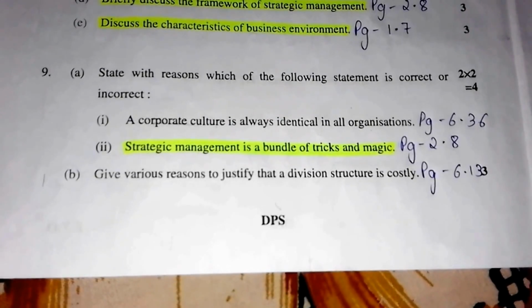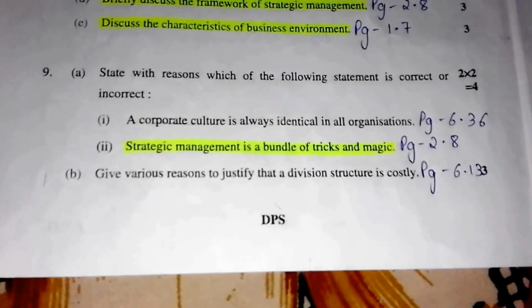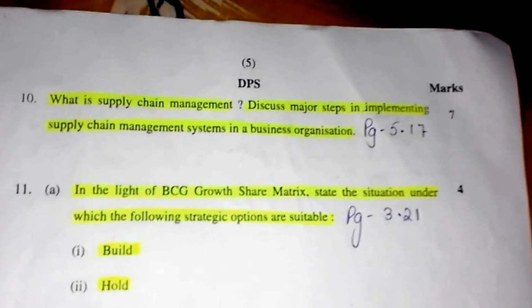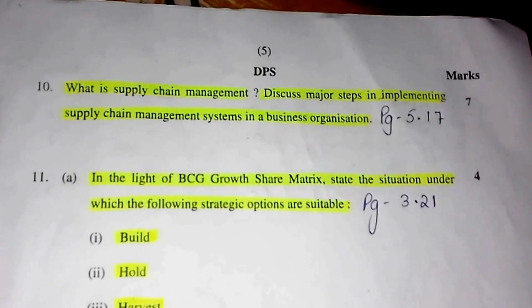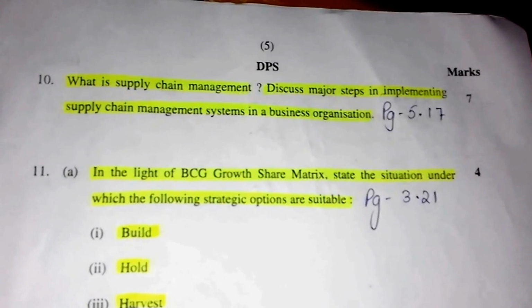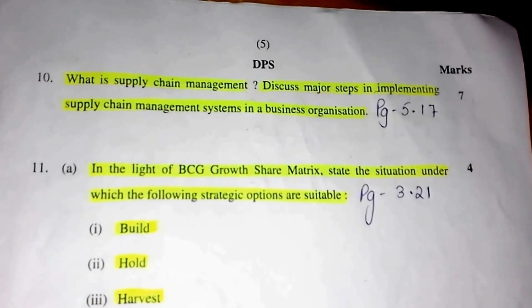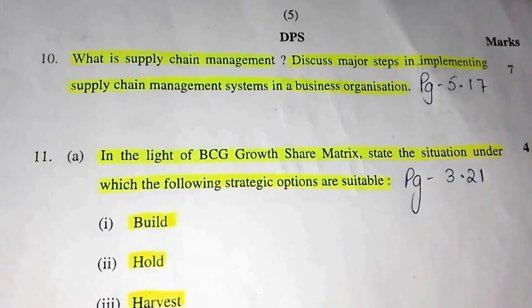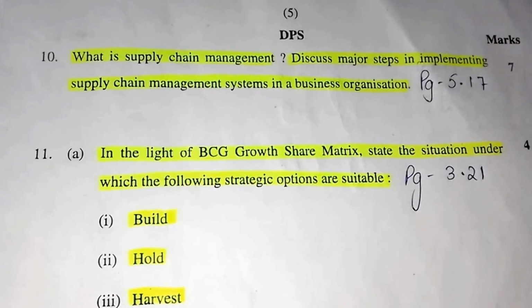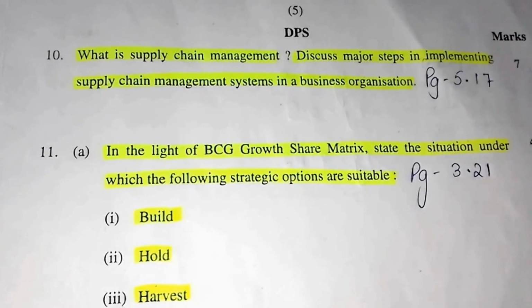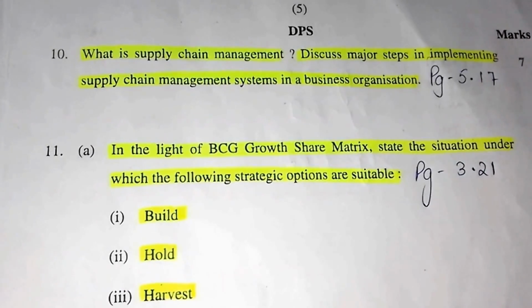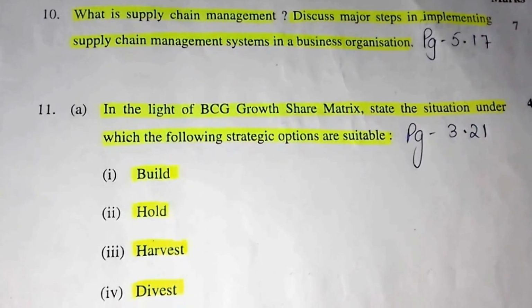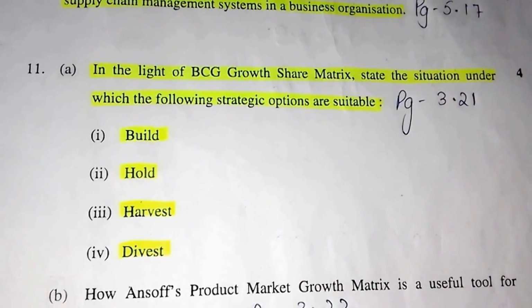Question 9 part B is give various reasons to justify that a divisional structure is costly. Its answer can be found on page number 6.13. Question 10 is, what is supply chain management? Discuss major steps in implementing supply chain management system in a business organization. Its answer can be found on page number 5.17. In our video also, we have highlighted this question as very important and it can come for 7 marks, and it came.